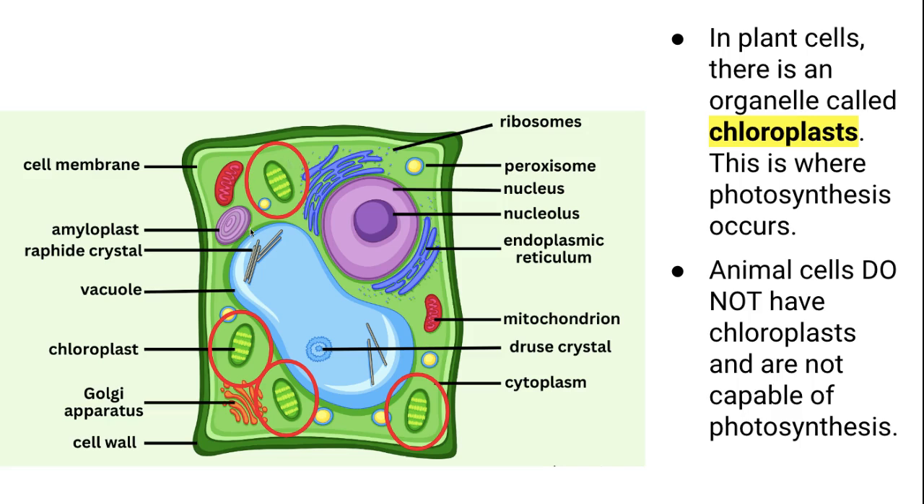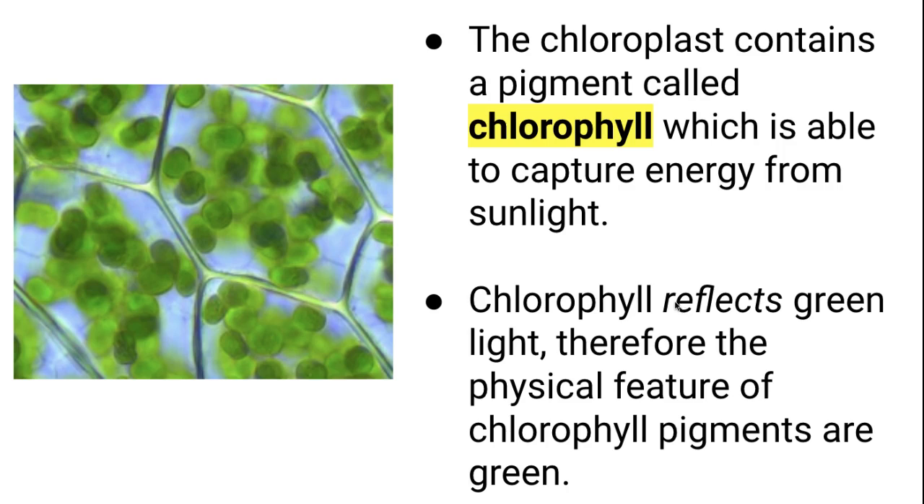Once again, chloroplasts, these green colored organelles, are found only in plant cells, not in animal cells. And that's exactly where photosynthesis occurs. Within the chloroplast itself, there are pigments called chlorophyll, and chlorophyll is green. The presence of chlorophyll makes it possible to capture energy from sunlight. So keep in mind that chlorophyll found in the chloroplast is the reason why the chloroplast can capture energy from sunlight.